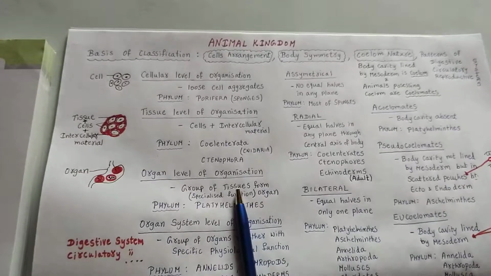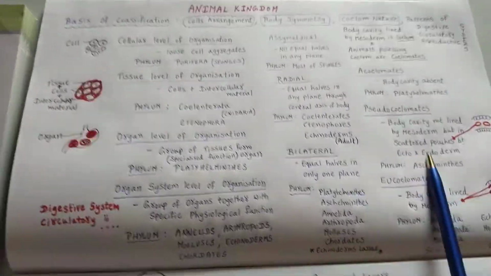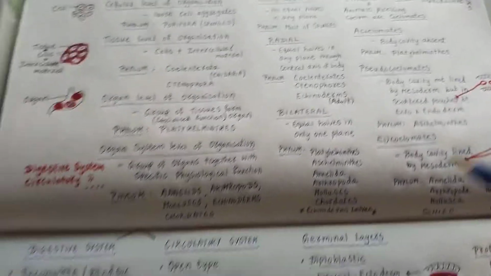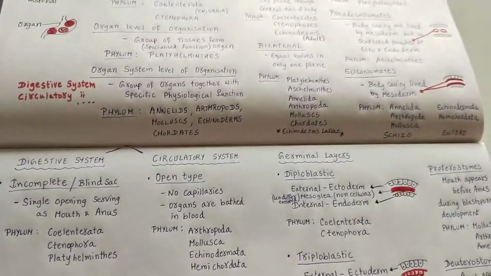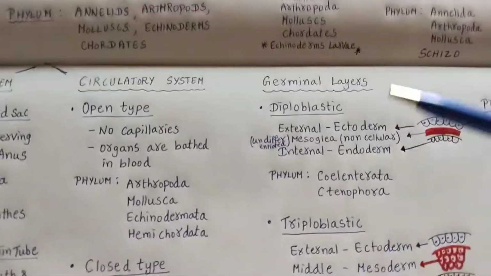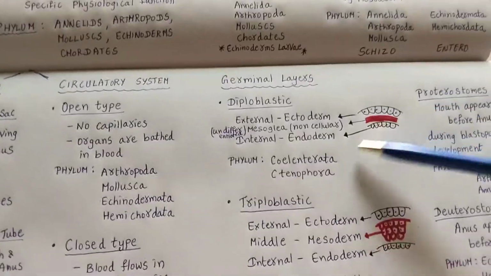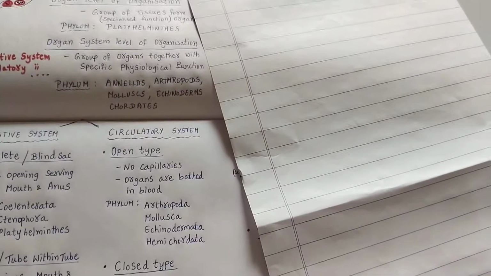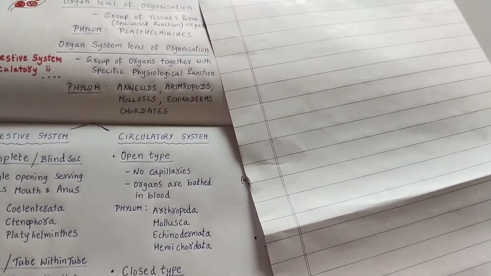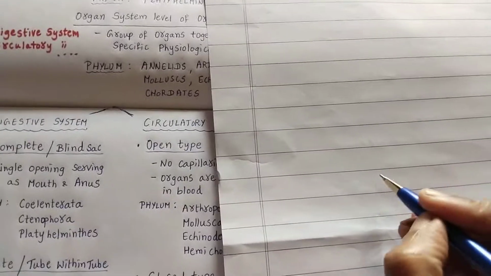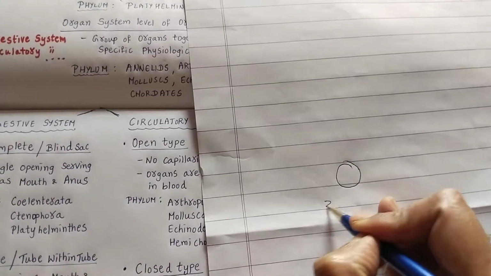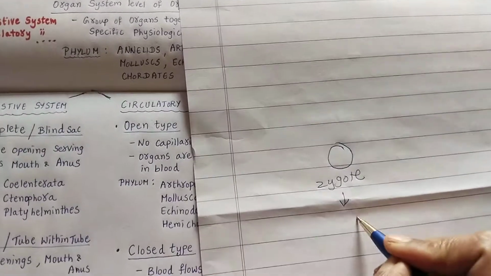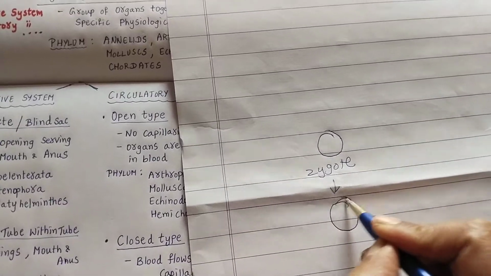So cell arrangement, body symmetry, coelom nature we have covered, but you have to know about what ecto and endoderm are. Those are the germinal layers that we are going to see here. So what are germinal layers? Whenever there is a zygote formation, this zygote will start to develop, and the cells will be dividing like this.